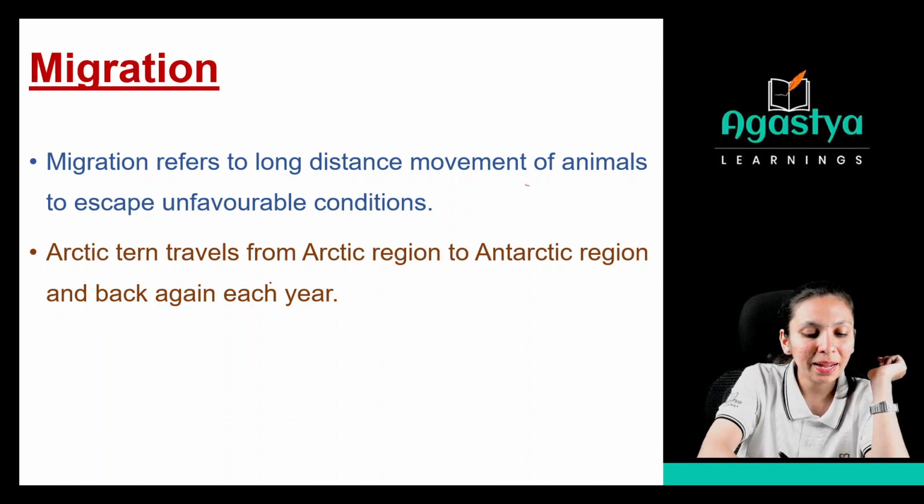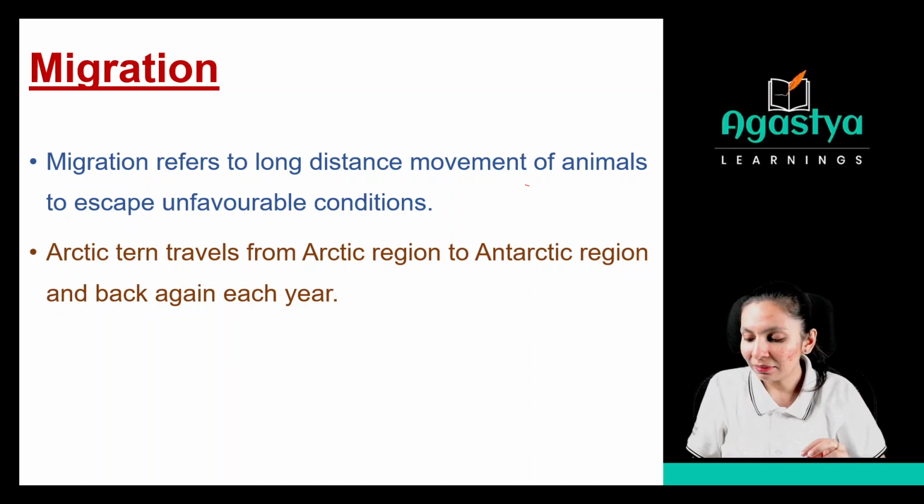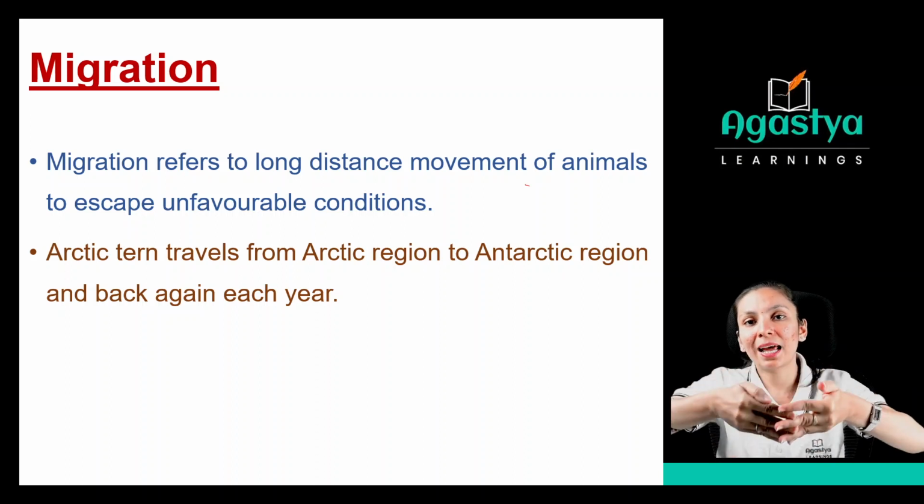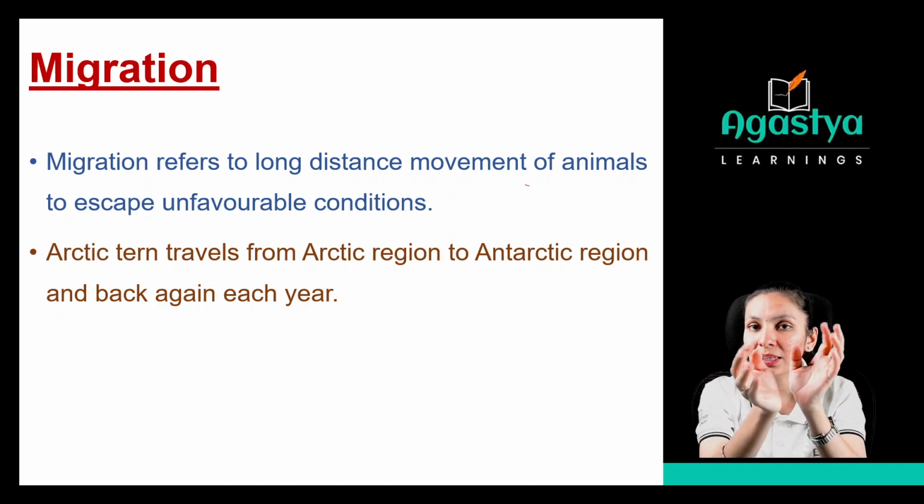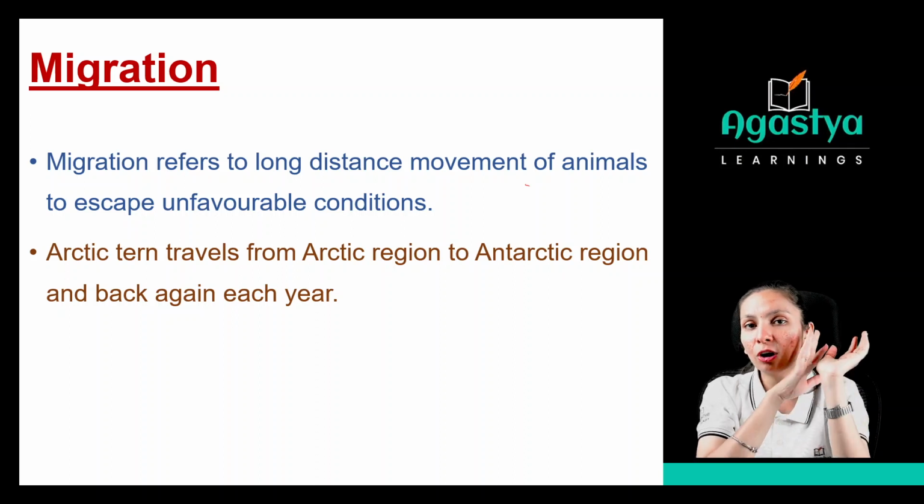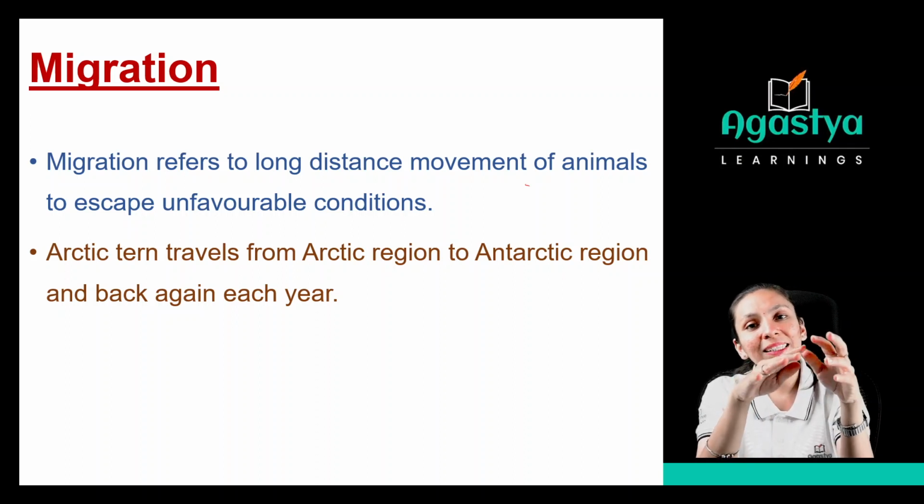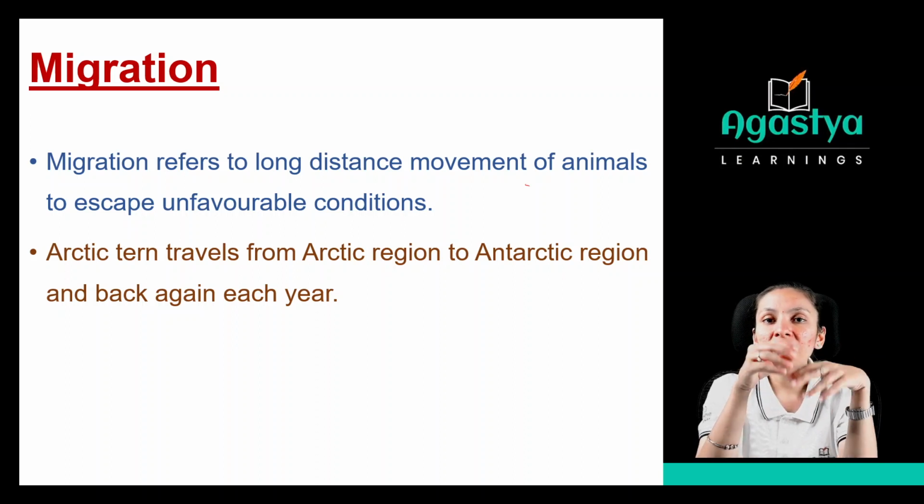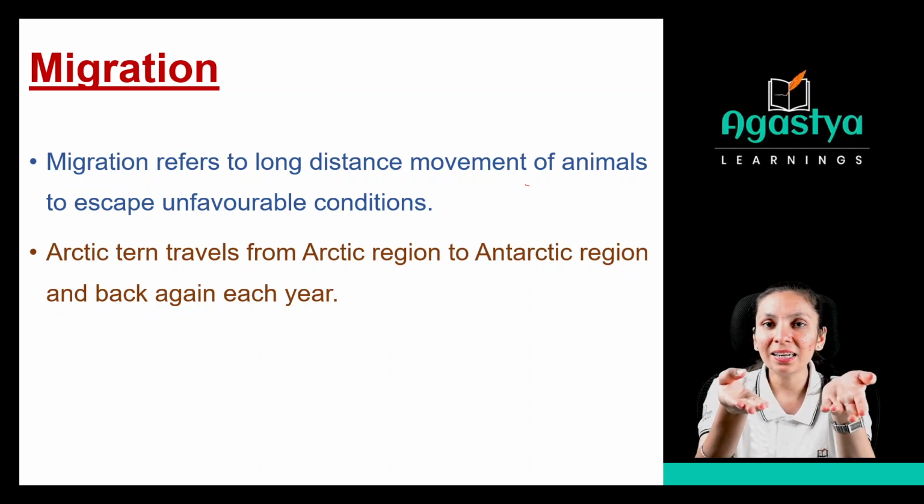Now see, the Arctic tern, that is the name of a bird, travels from the Arctic region to the Antarctic region and back again each year. Whenever the conditions are unfavorable, they will move away from the Arctic region to the Antarctic region. They know that after this time, the conditions will be normal in the Arctic region, so again they will move back. Again, if the unfavorable condition is there, they will move to the Antarctic region, and when conditions are normal, they will come back to the Arctic region.